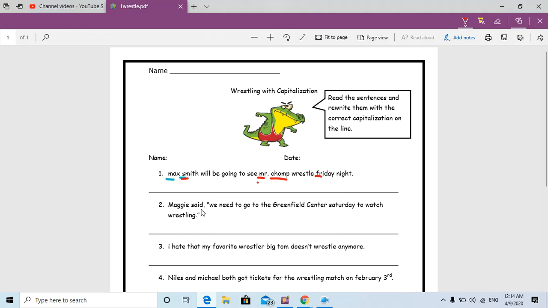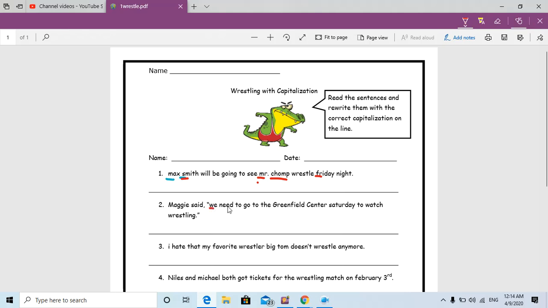Maggie said we need to go to the Greenfield Center Saturday to watch wrestling. Take care. Here, quotation marks. If we have a sentence or a question between two quotation marks, the first letter should be capital.